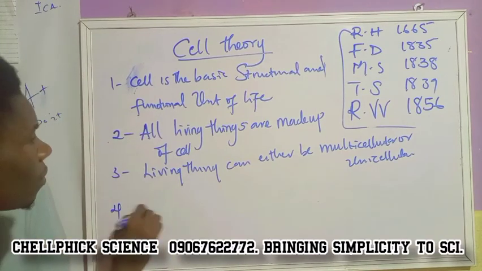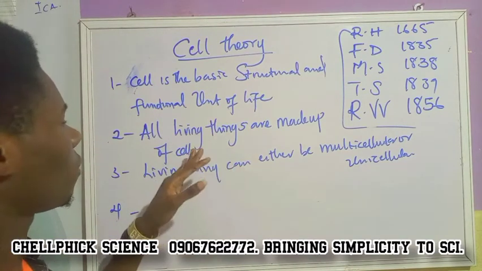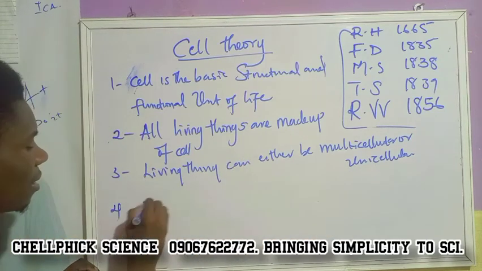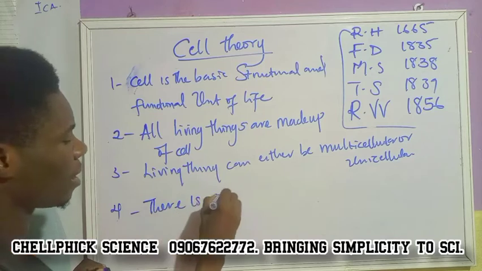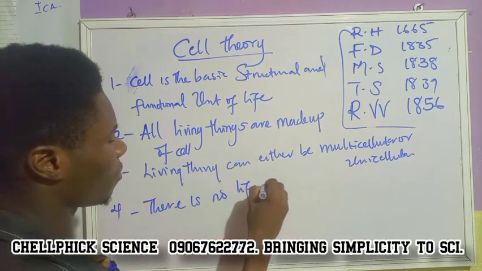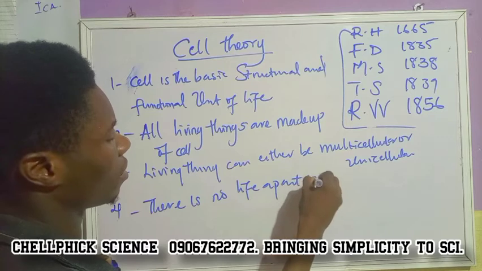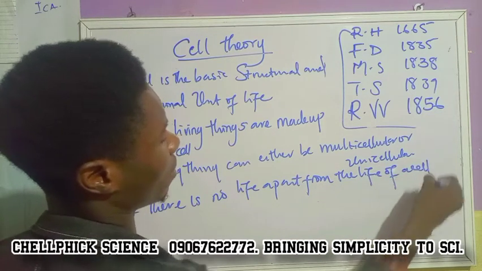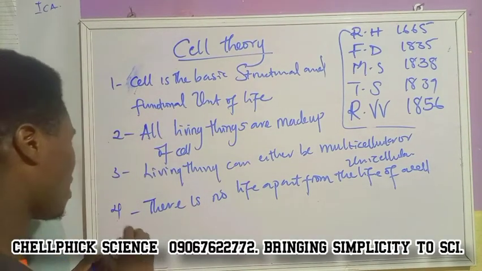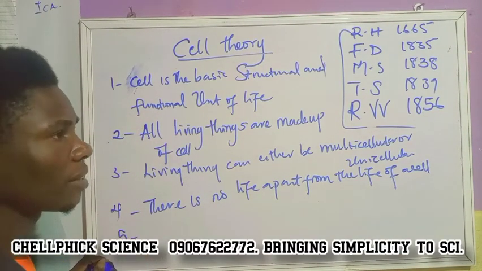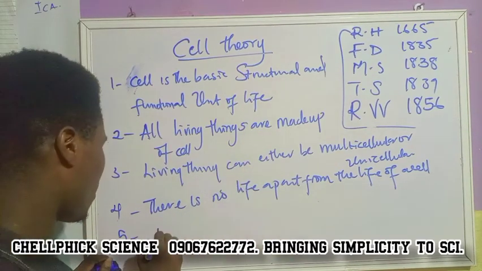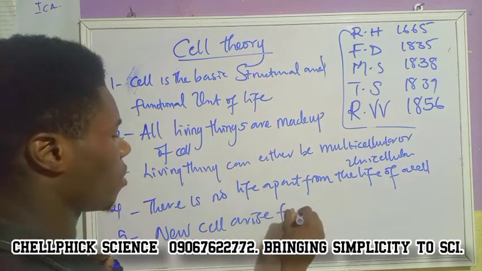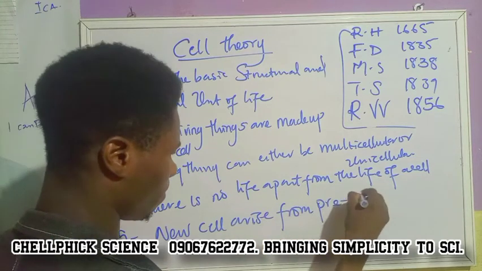So to recap: the cell is the basic structural and functional unit of life. All living things are made up of cells. Living things can either be multicellular or unicellular. The fourth one is that there is no life apart from the life of a cell. Number five is that new cells arise from pre-existing cells.